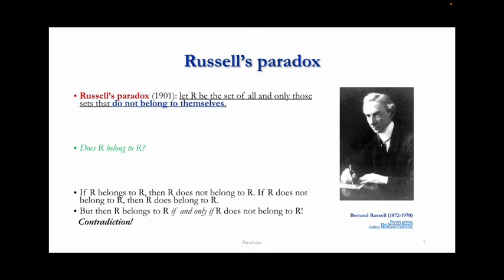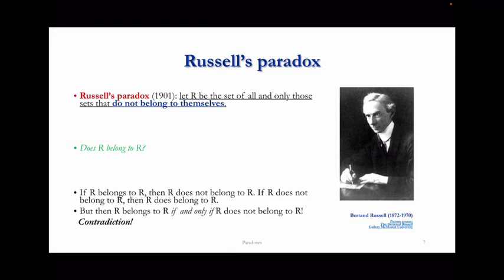The reasoning now goes in a similar way to what we already saw a few times in this series of videos. Suppose that R belongs to R. Then R is an element of those sets which do not belong to themselves. So therefore R does not belong to R. Now suppose that R does not belong to R. Then R satisfies the property of those things which are in R. So R does belong to R.